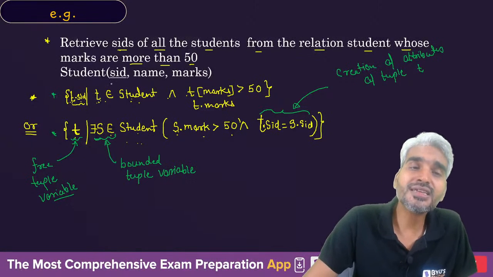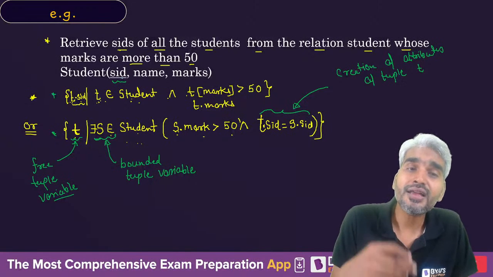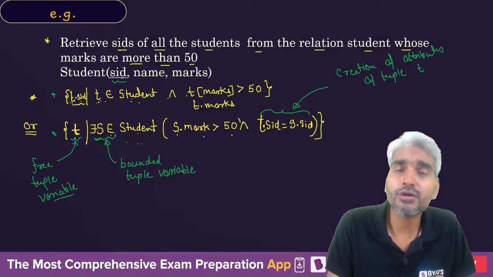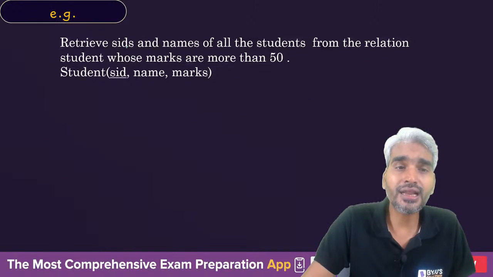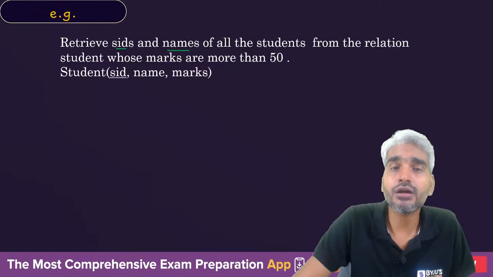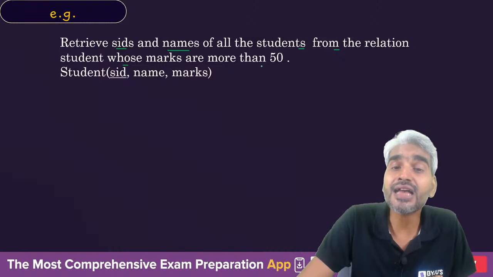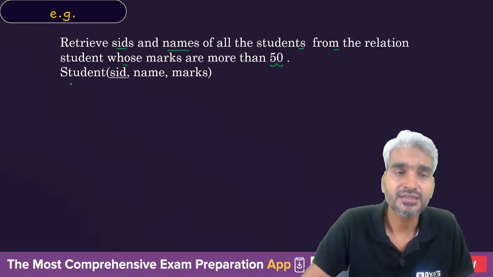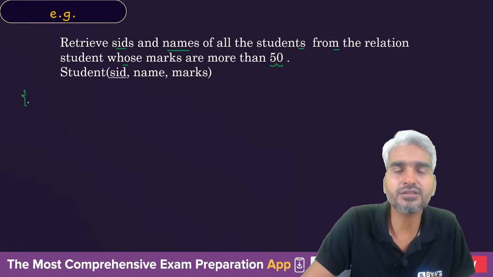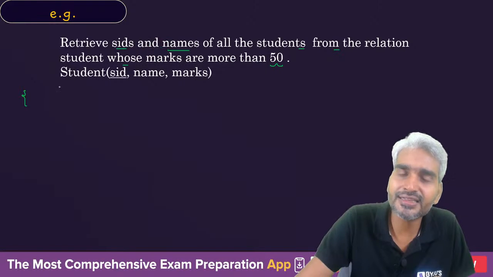So now this is a situation in which we only needed the SID. If we need SID as well as name of the student, then what will happen? Let's look at this. Retrieve SIDs and names of all the students from the relation student whose marks are more than 50. Now what will you do? There are two ways of doing this again. You need two different pieces of information, the SID and SNAME.